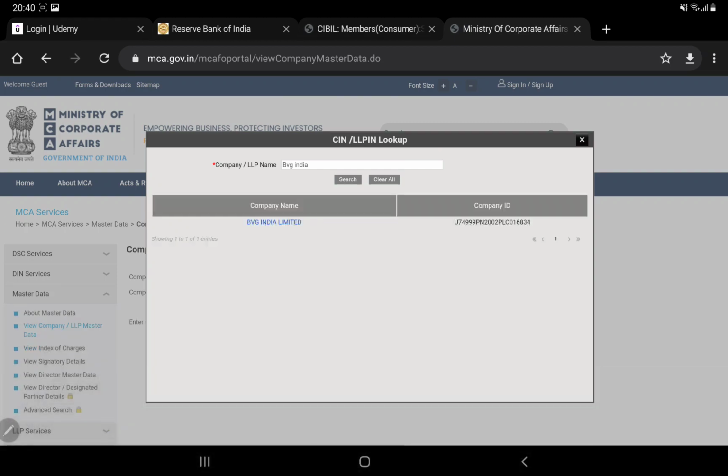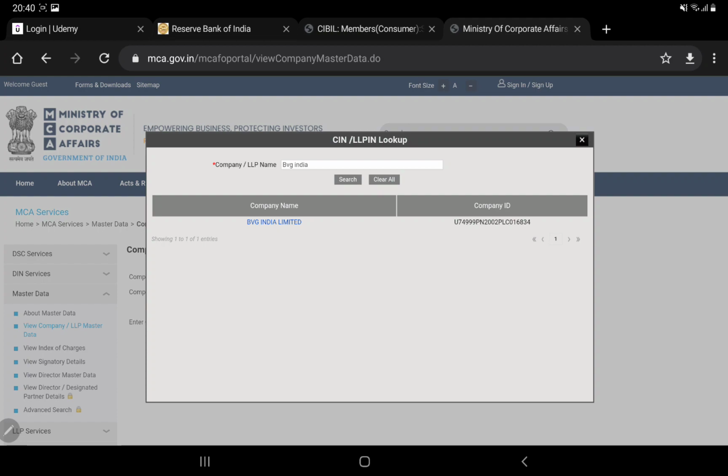Suppose we search for BVG India. This is in no way saying that any company is submitting fabricated documents. This is just an example to show you how to verify the genuineness of the financials submitted by any company.